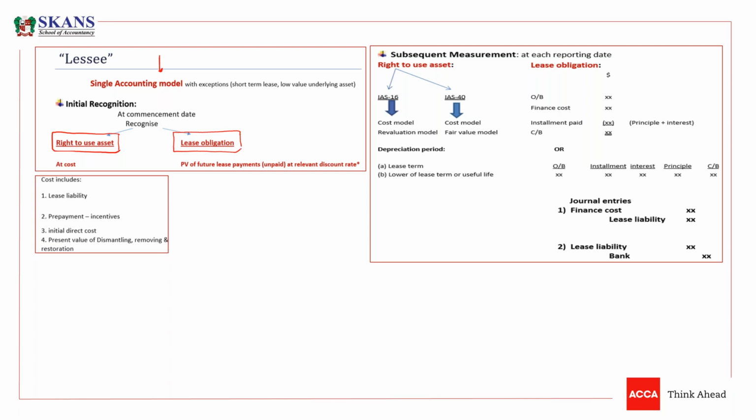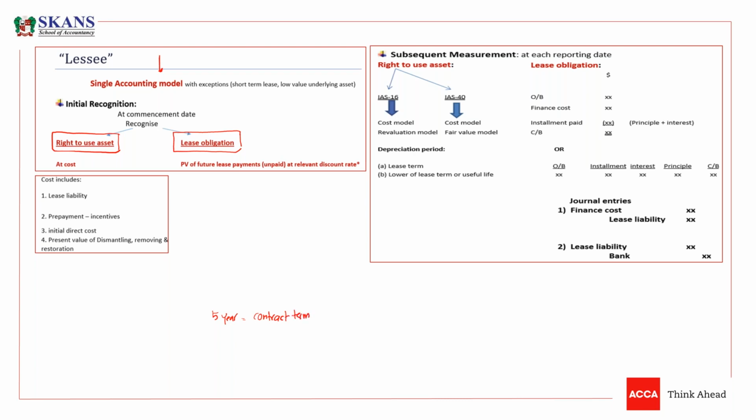So this is the accounting model in which we have to recognize the right of use asset as well as the lease liability. So if we have a contract to use an asset, and we have a contract to use that asset for 5 years, so the contract term is for 5 years.